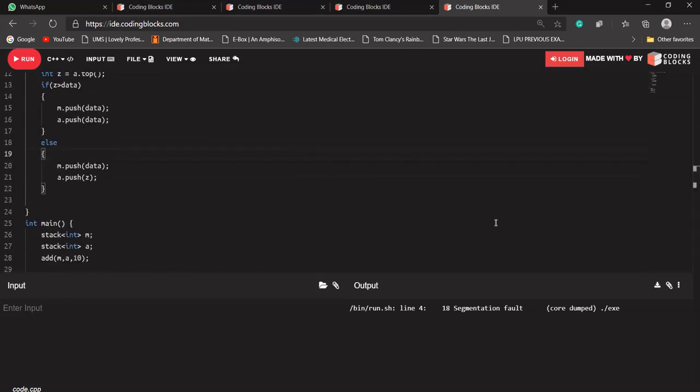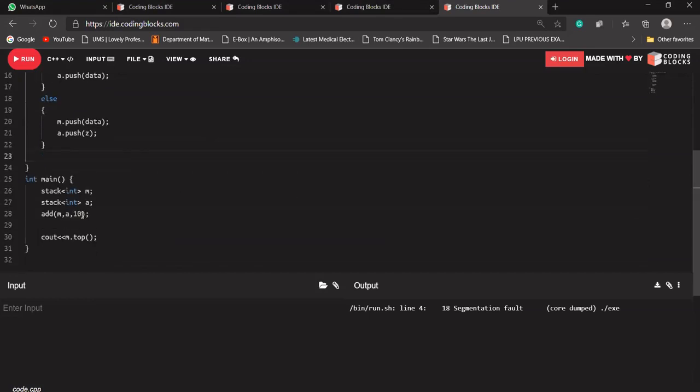Is there anybody who has any idea why we are getting this segmentation fault? I'm waiting for your replies, guys. Either reply yes or no, whether you have any idea why we are getting this segmentation fault.